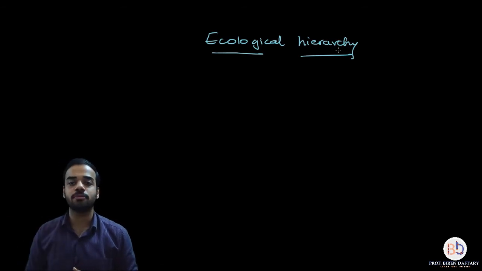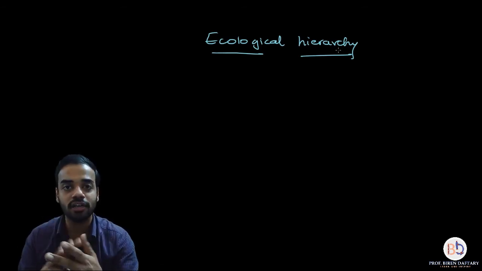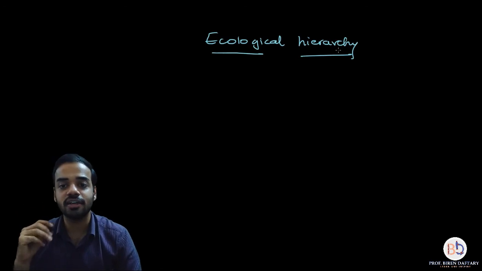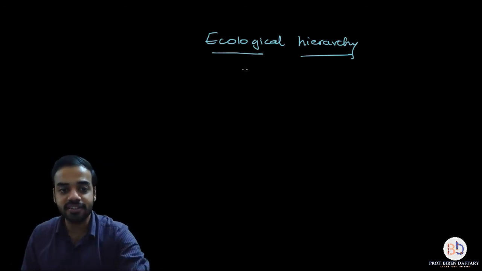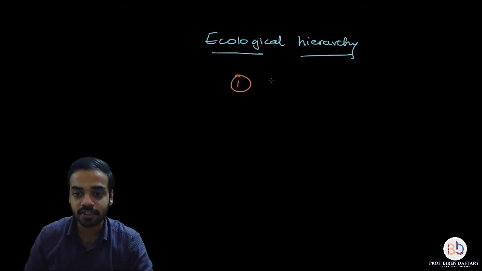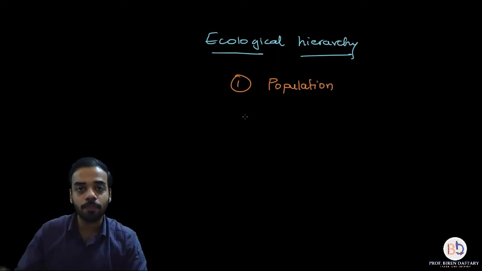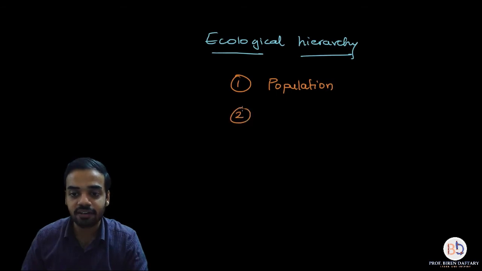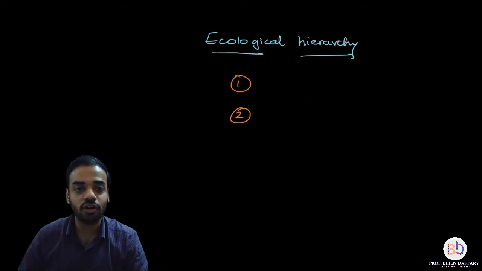Let me give you the examples. See, there are basically 4 levels that we study in ecological hierarchy. The first level is called population. All right, now after the population, the next higher level, I am extremely sorry, the first level is called organism.